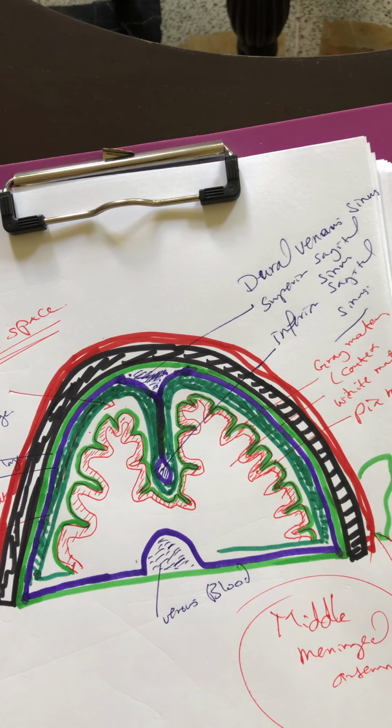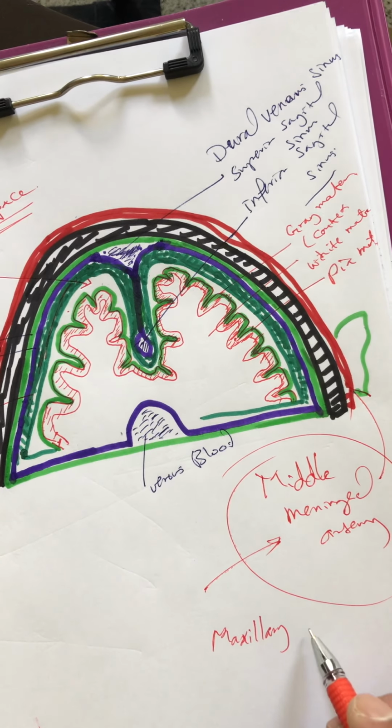But most of the meninges are supplied by the middle meningeal artery, which is a branch from the first part of the maxillary artery.